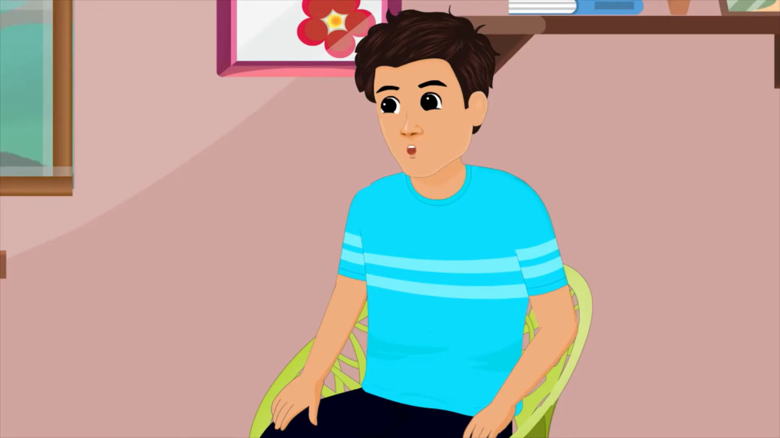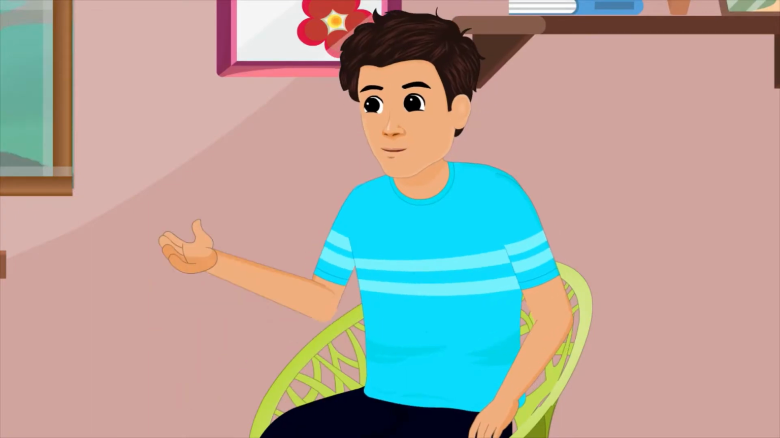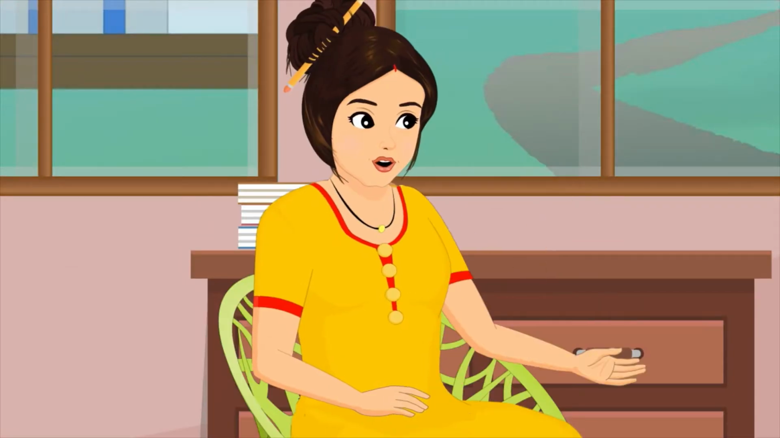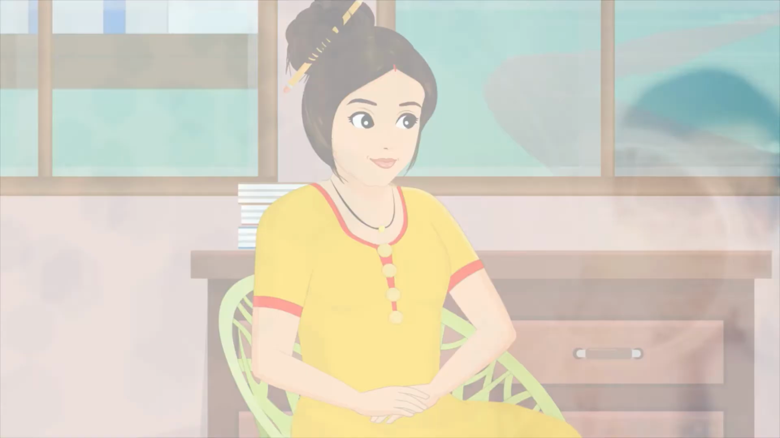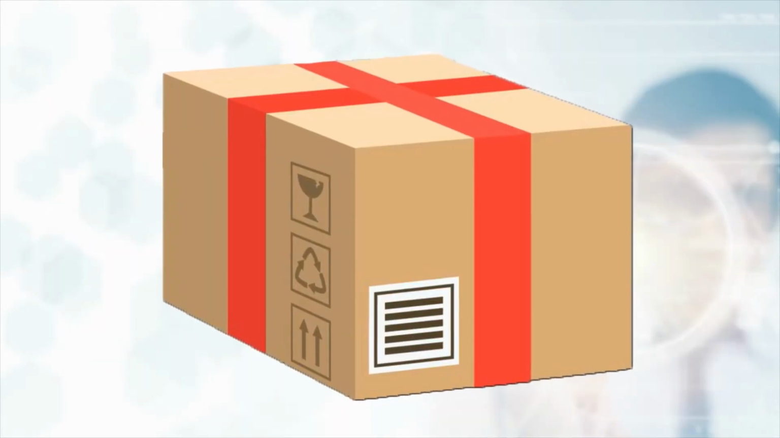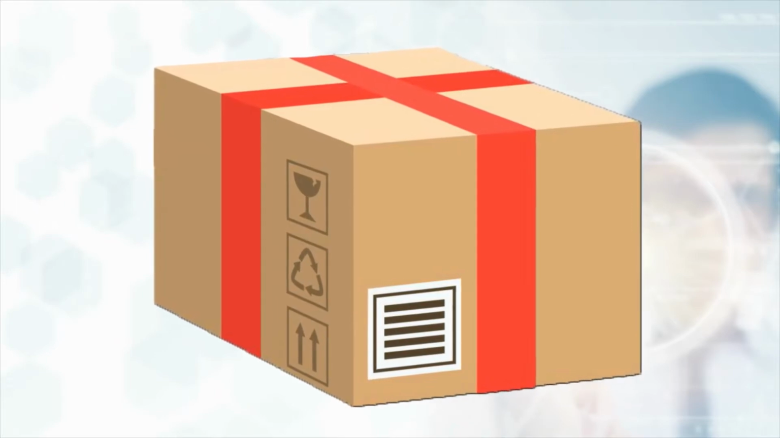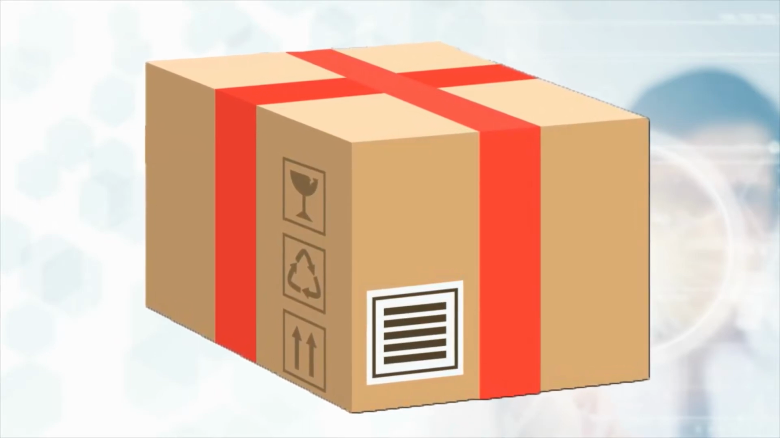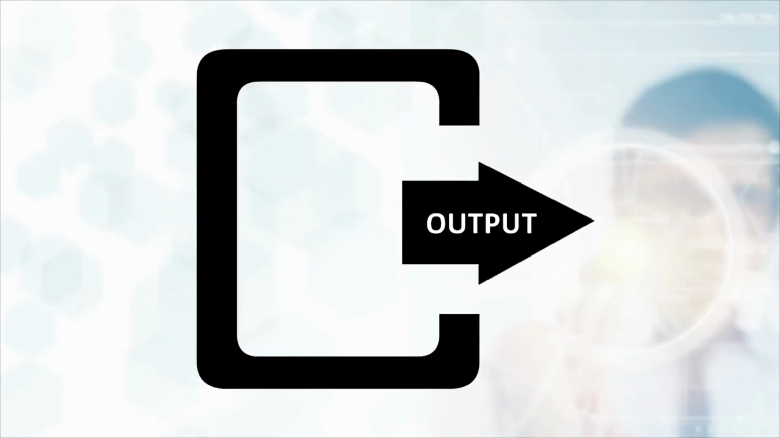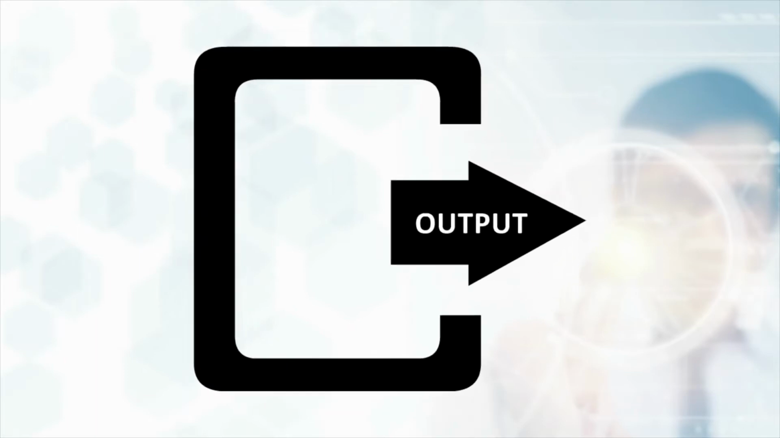Ma'am, can you explain how each of these costs work in business activities? Sure. Let me explain them to you one by one. Direct versus indirect costs are based on their association with different cost objects. A cost object is an item or object for which costs are measured separately. Here are some common types of cost objects. Output is the most common way of defining cost objects.